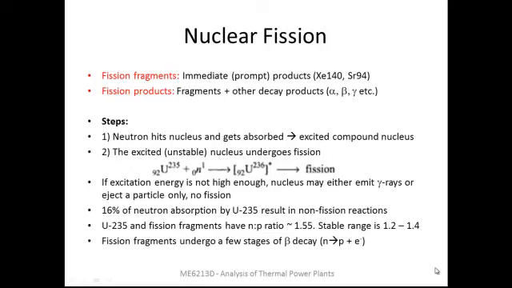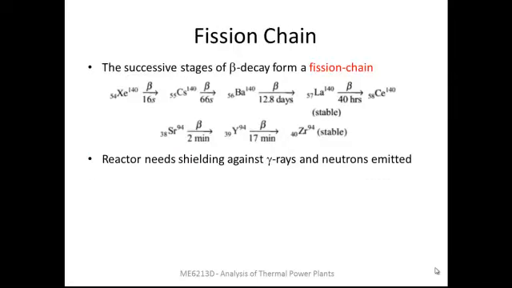So the fission fragments undergo beta decay. If you recall, in beta decay, the neutron gets converted into a proton and then an electron. So the number of protons increases and we have a reduction in the neutron to proton ratio, making the nucleus more stable. These reactions are shown here. This is called a fission chain because each species will be having subsequent decay stages.